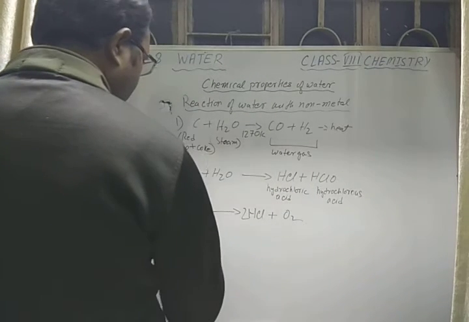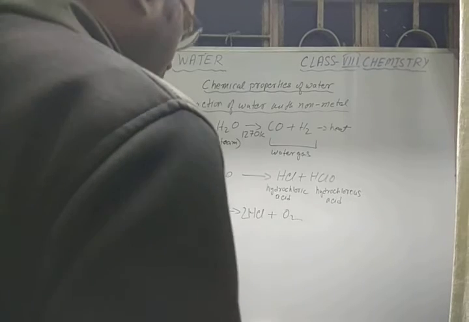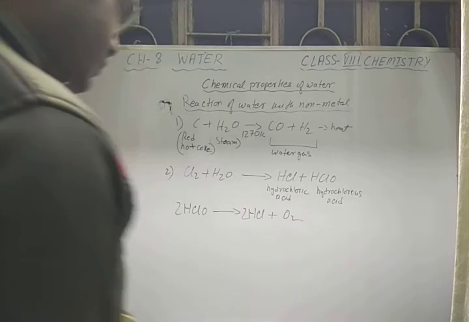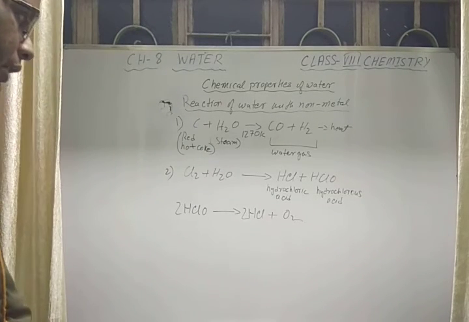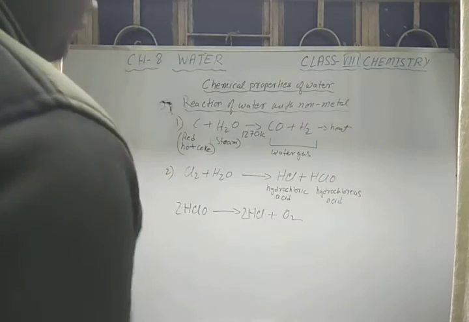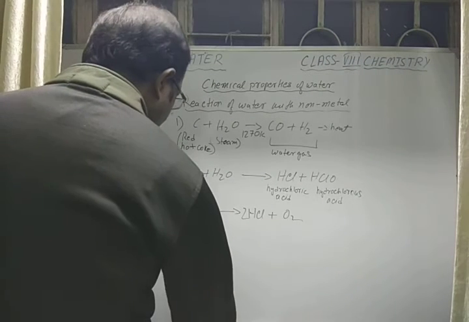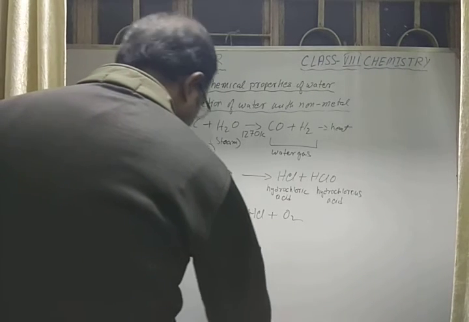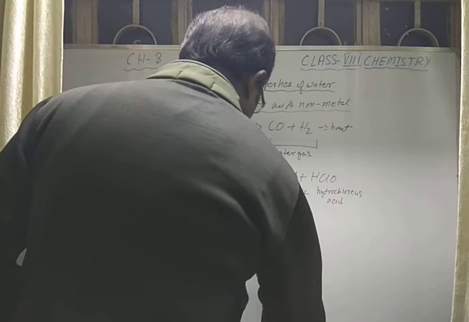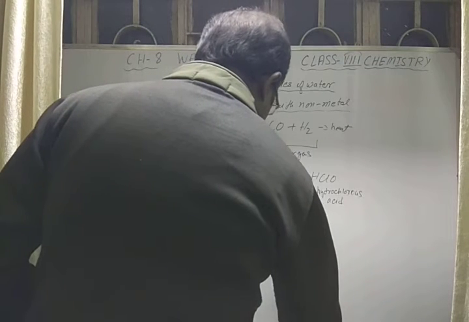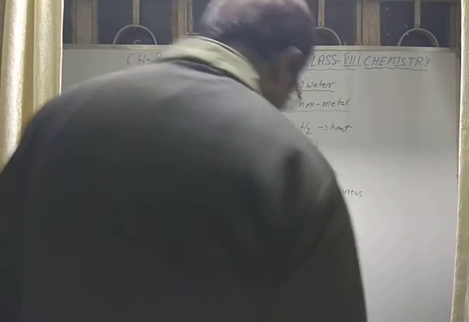We have to balance here also. So the overall reaction that we get after combining these two reactions is that when chlorine reacts with water, it gives you HCl with the release of oxygen gas.